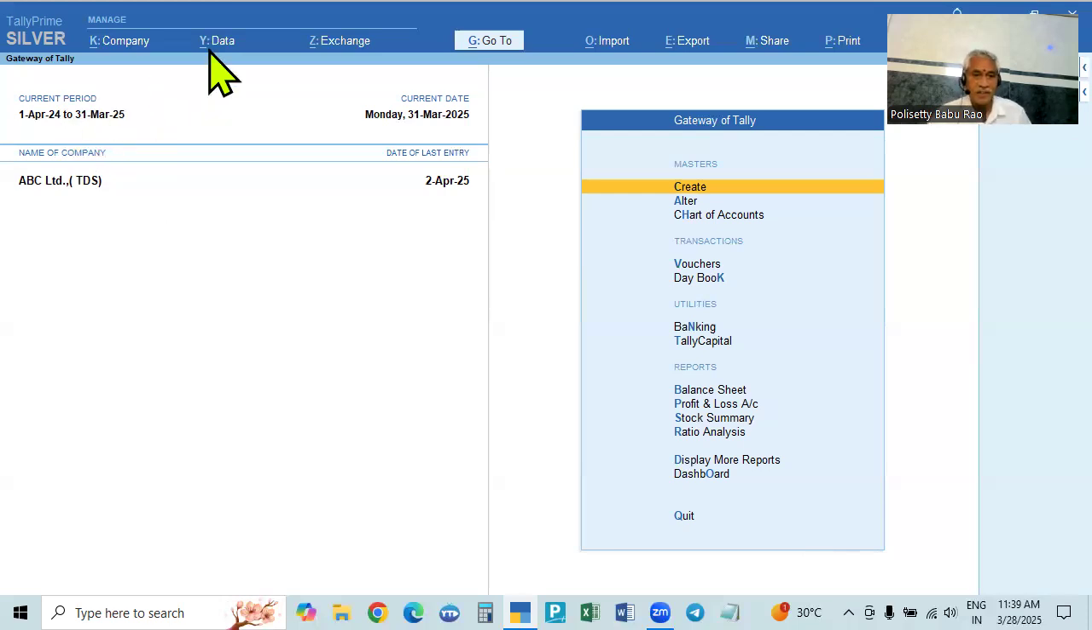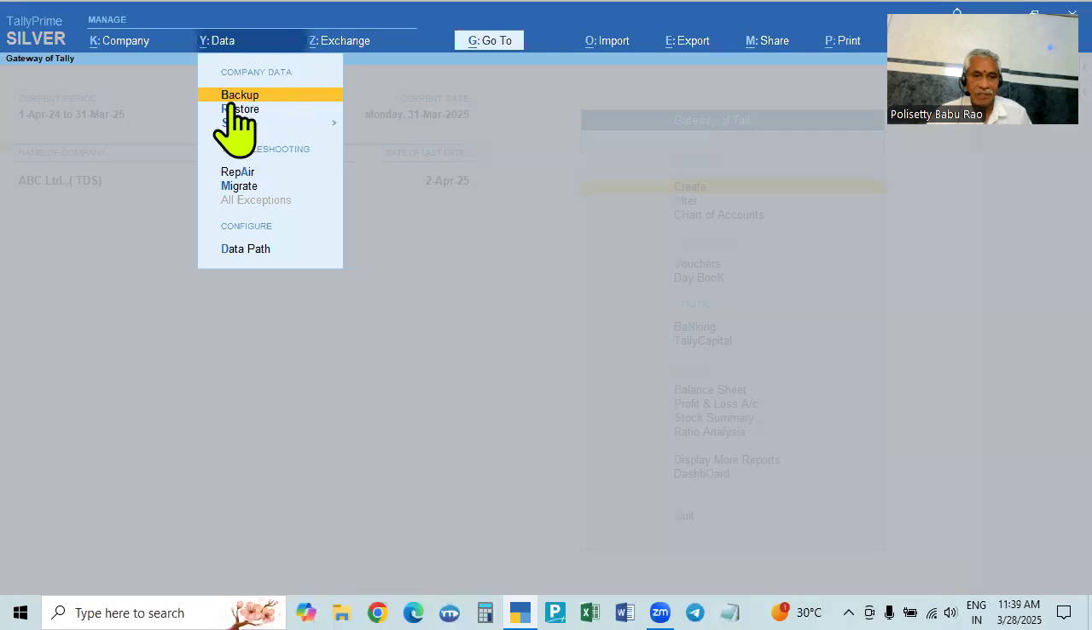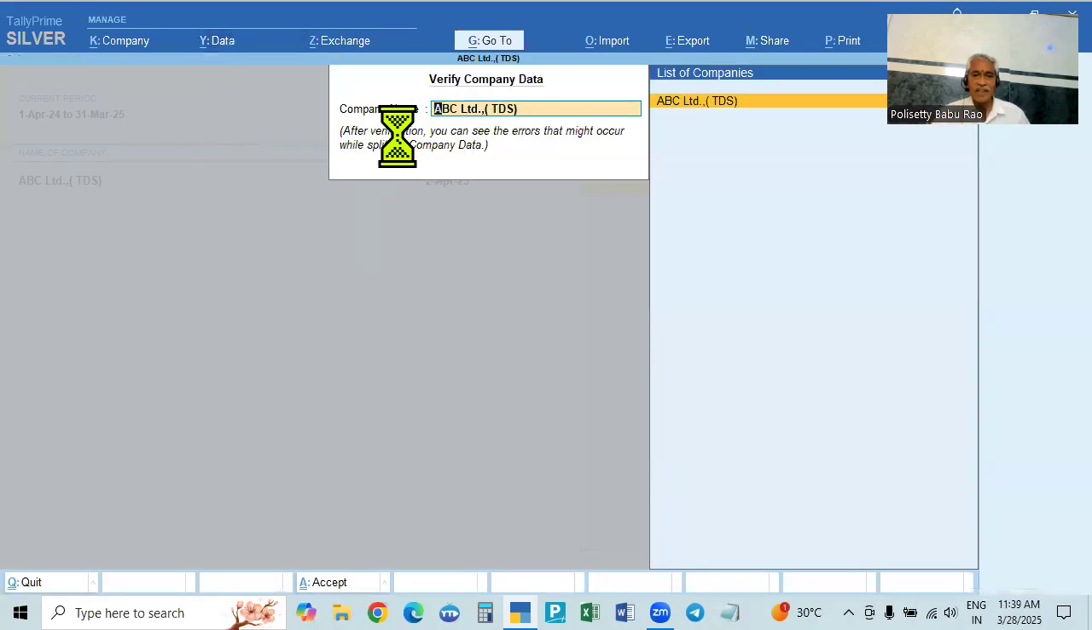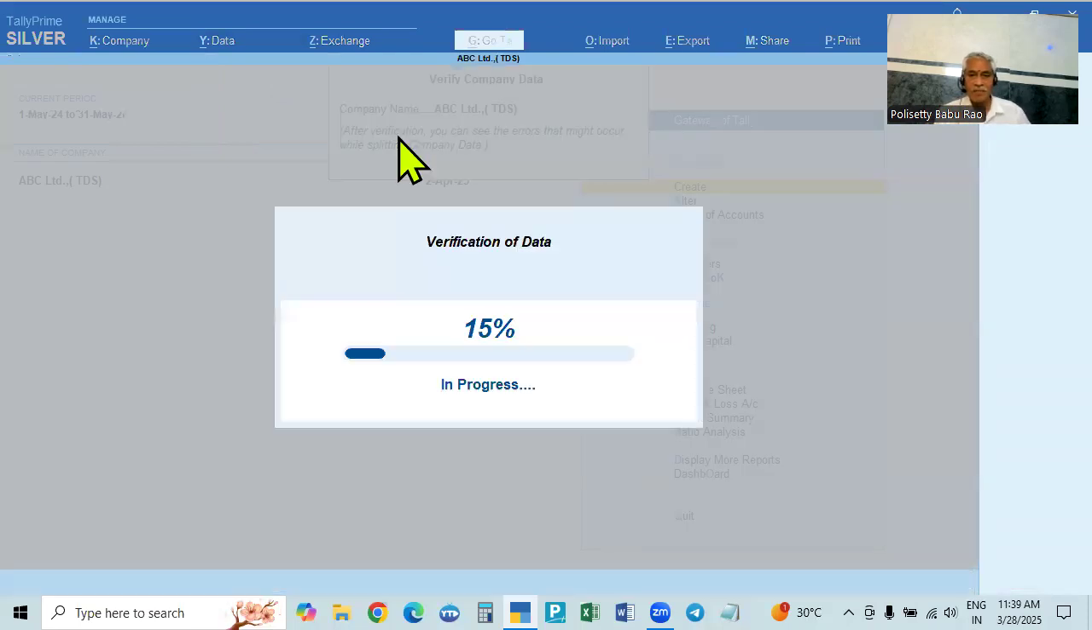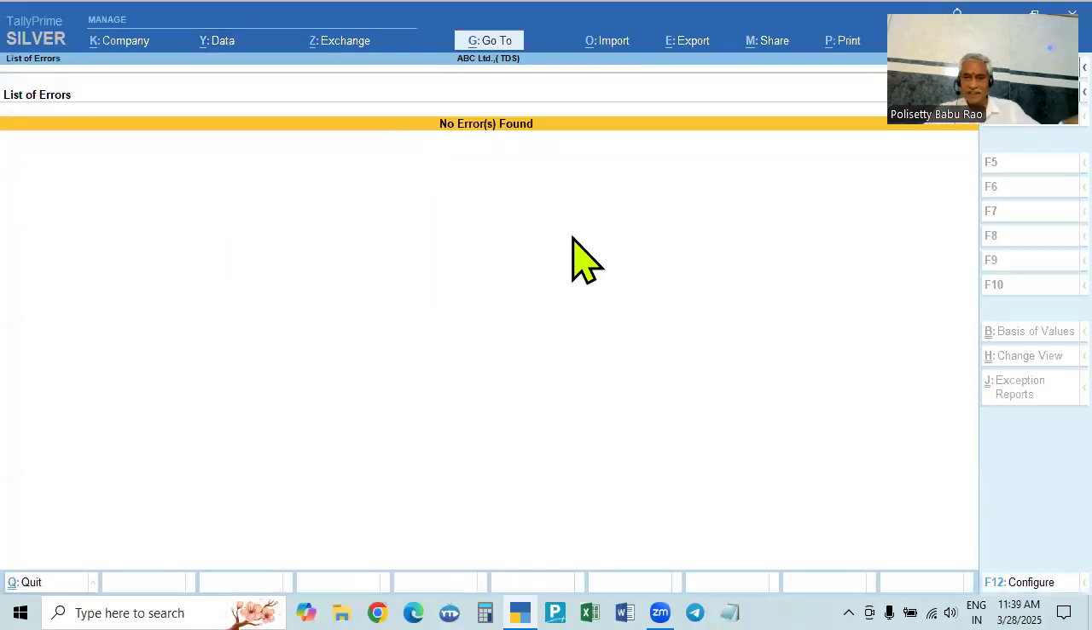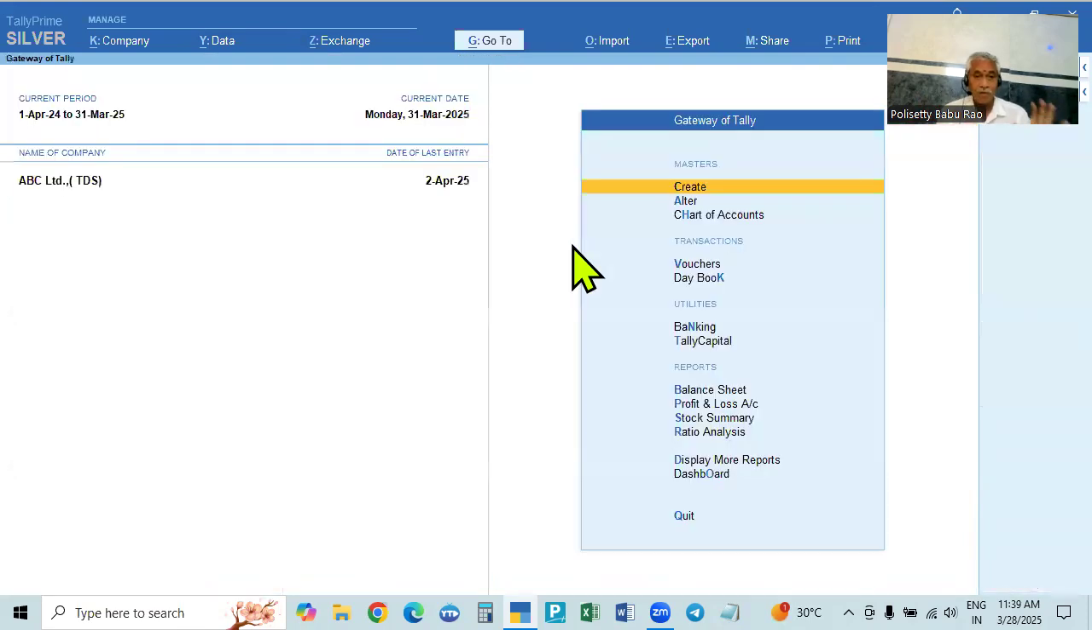If you split that, go to Alt Y. In this case, there is backup and restore, then split is there. So before splitting, if there are any errors in the data, it will verify. So click that. That is the company name. Accept, accept. Now everything is verified and it says no error found. So everything is good. If there is any error, it will show the errors. We have to rectify the errors, and only then we have to split. So no error now.